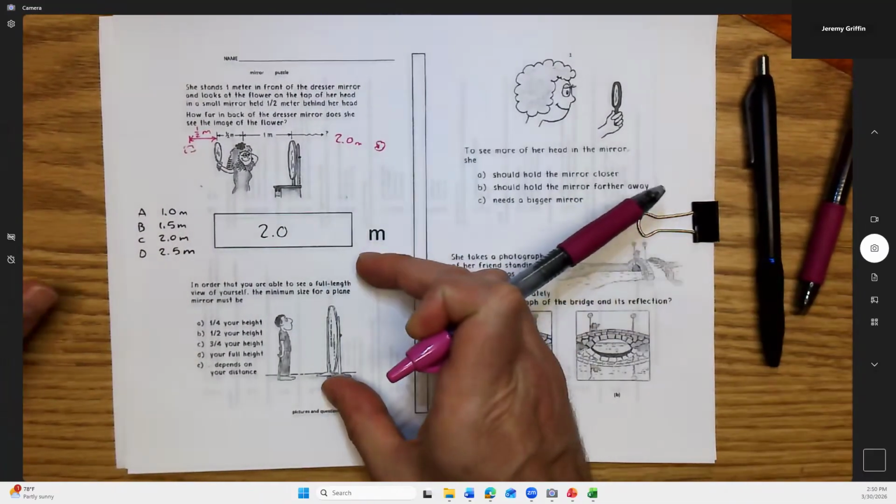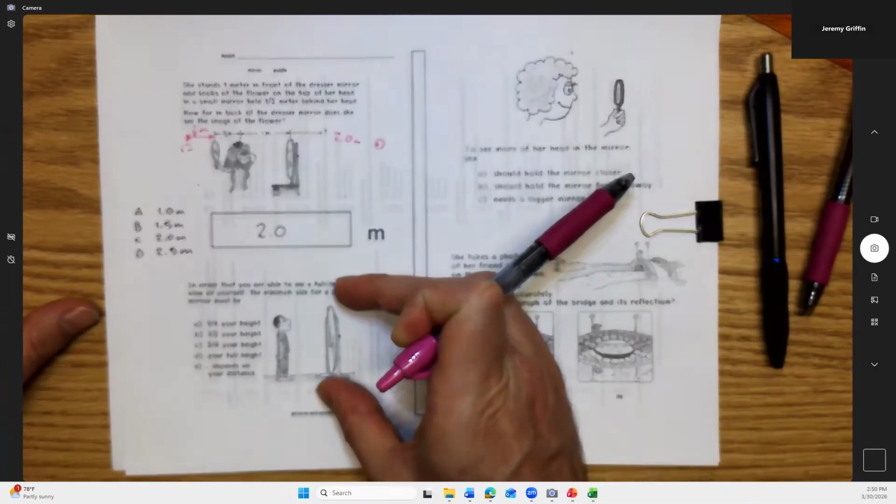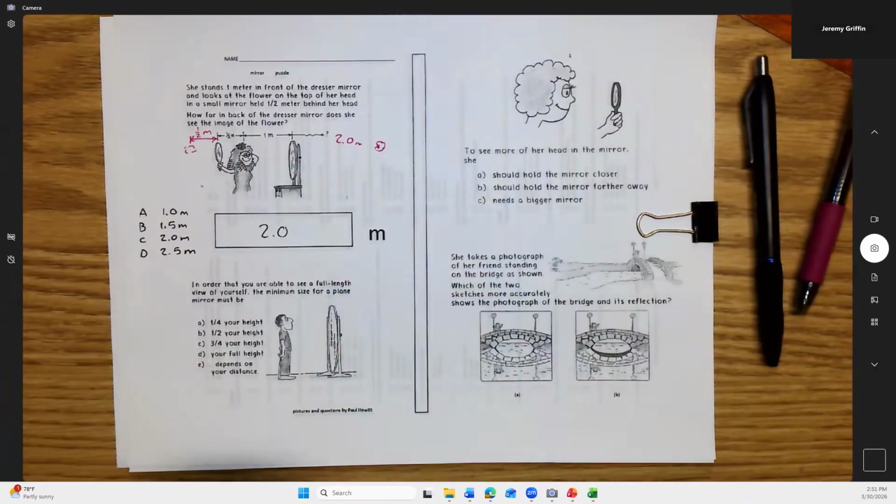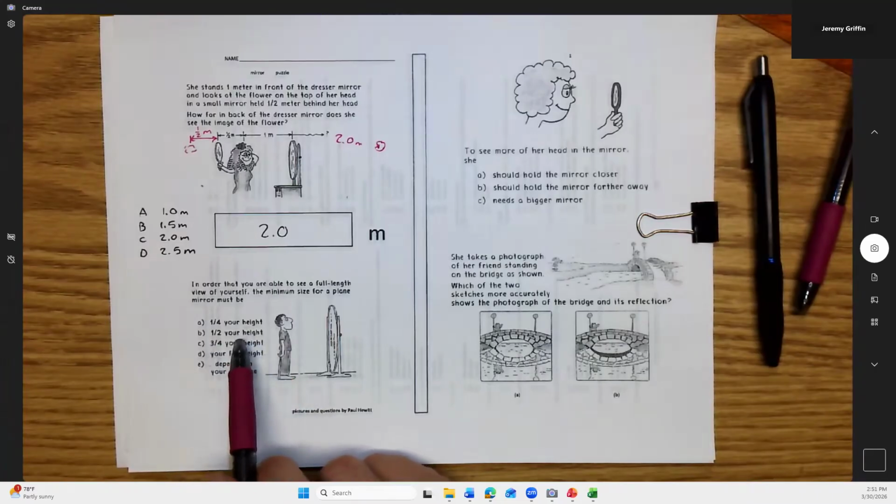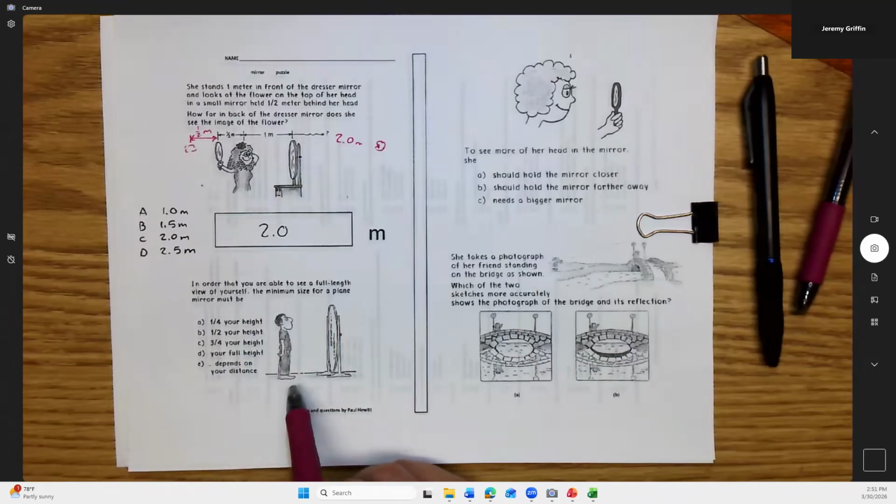That'd be true. What if this mirror was only 5 feet tall? Would he still be able to see his entire reflection? Go ahead, take a minute. And what do you think? Actually, you have multiple choice on this, so it's got to be one of these. Is the minimum size of the mirror a quarter of this guy's height, half his height, three-quarters of his height, his full height, or does it depend on how far away he's standing? Maybe if he stands real close or real far away, the answer changes. Possibly. You guys think about that.